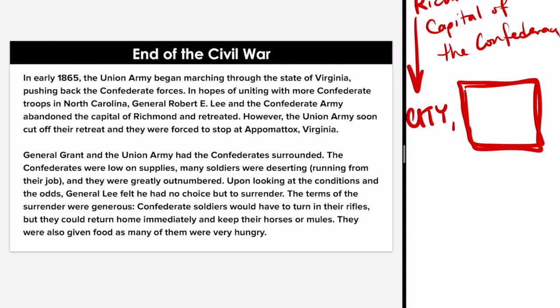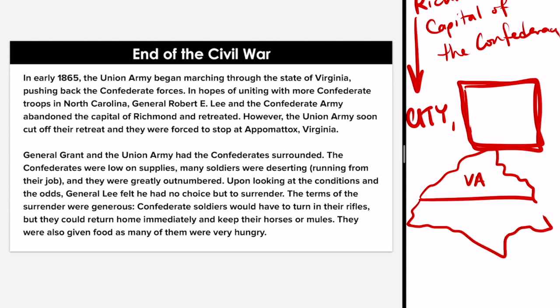Well, in the first sentence, it says that they're already marching through Virginia. They're trying to come from Virginia to North Carolina. So if you think about a map, let's say this is Virginia, and this is North Carolina. So they're trying to go from here, somewhere in Virginia, on down to NC, right? And they're going to have to cross the capital, the abandoned capital of Richmond. So that means they haven't gotten to North Carolina yet, which leads me to believe that Richmond is a city in Virginia.